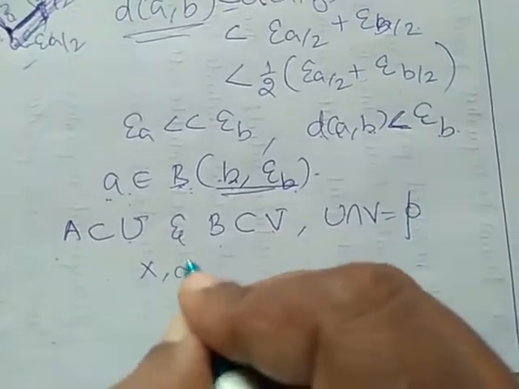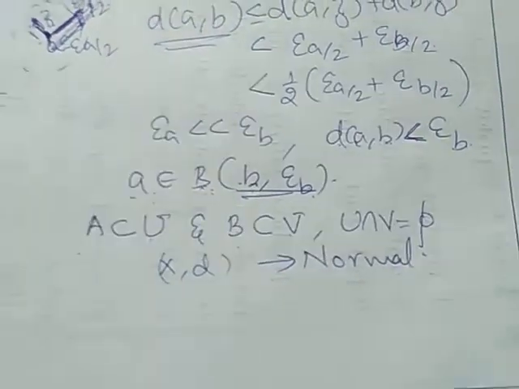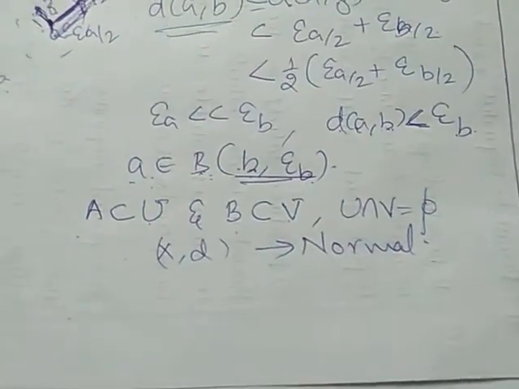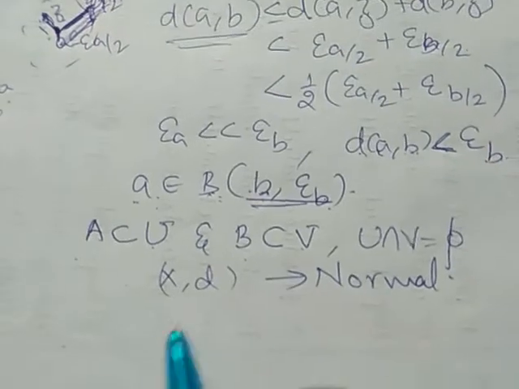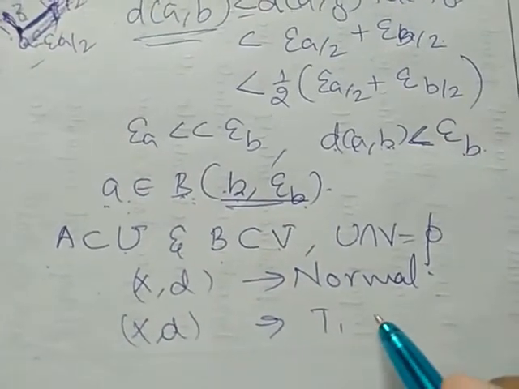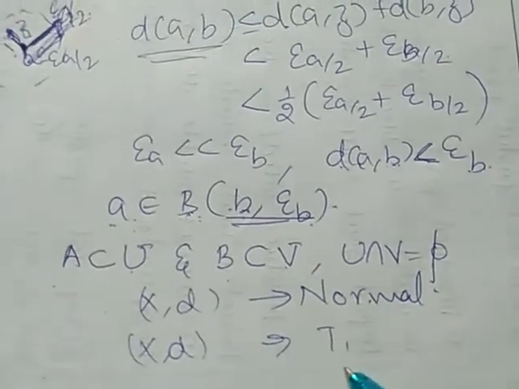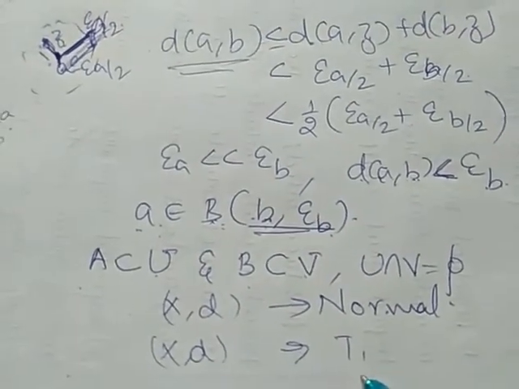This implies X comma D is a normal space. Every metric space is a T1 space also, we have proved already. Therefore, X comma D is a T1 space also. Every normal and T1 space is a T4 space. So every metric space is a T4 space also.